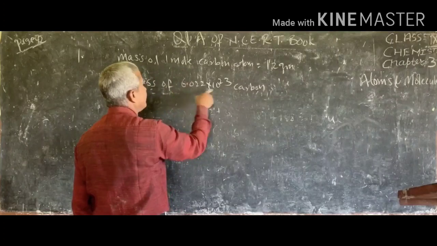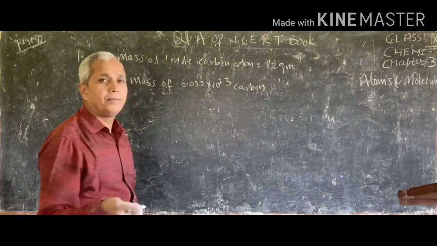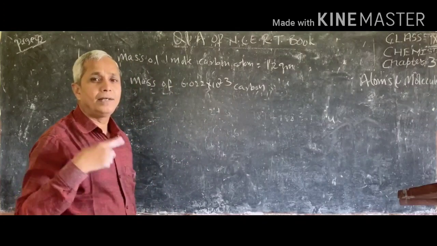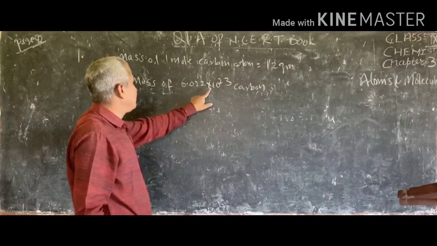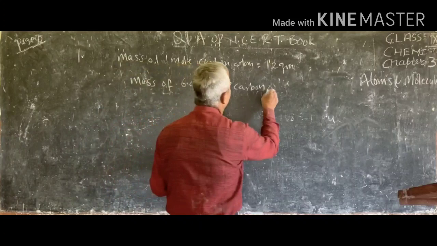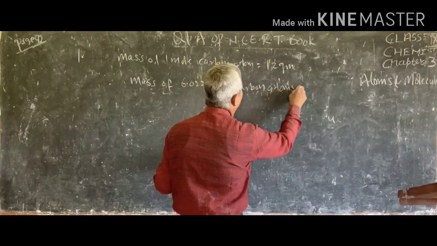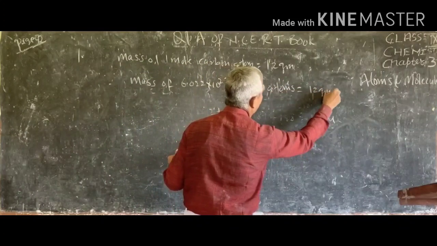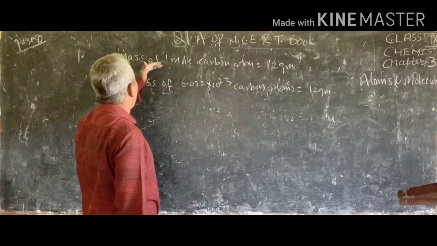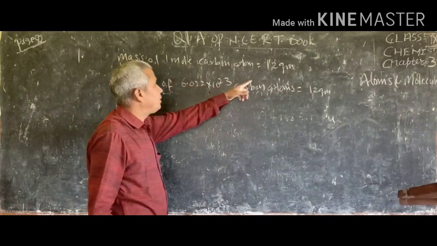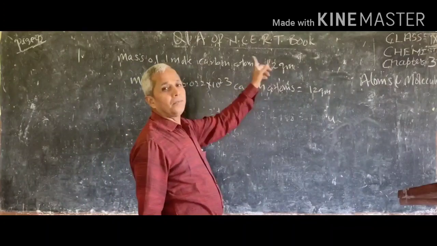1 mole means this number. 1 dozen means 12. 1 century means 100. So 1 mole means this much. 6.022 into 10 power 23 carbon atoms is 12 gram. No doubt. In the question, it is given that the mass of 1 mole of carbon atoms is 12 gram. So we have written the mass of 1 mole.